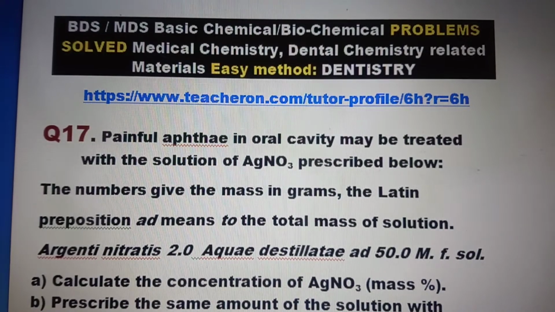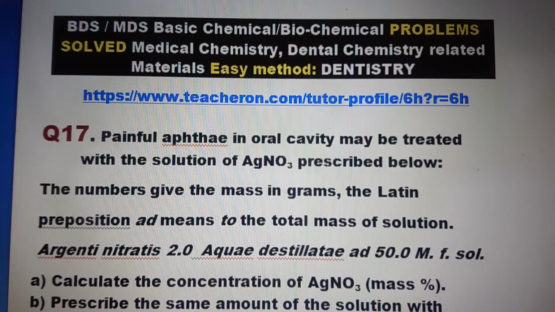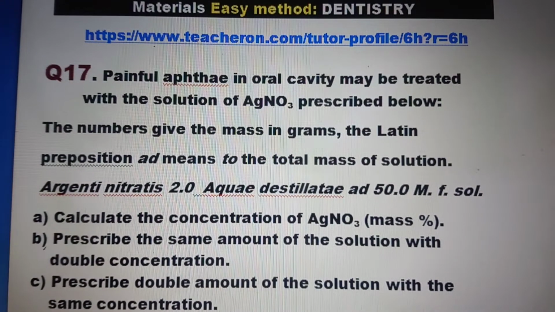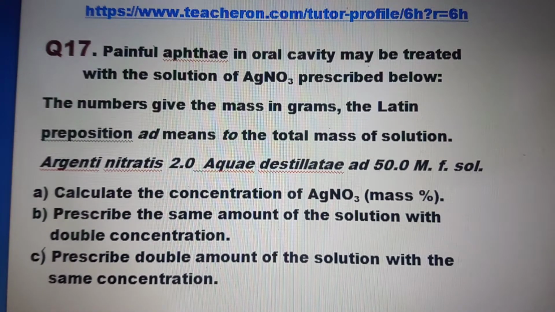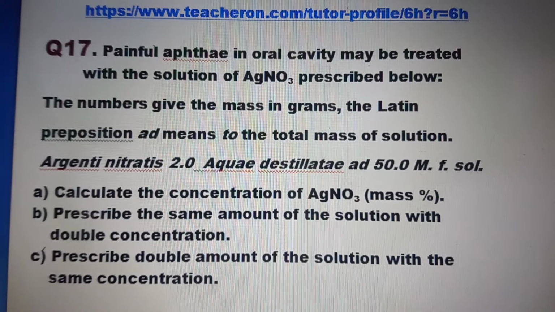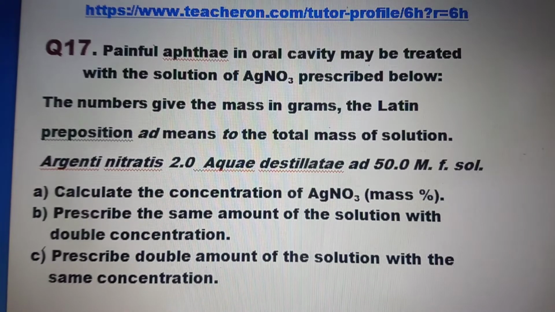So we have 3 problems here. A: calculate the concentration of silver nitrate in mass percentage. B: prescribe the same amount of the solution with double concentration. And C: prescribe double the amount of the solution with the same concentration. How to solve such problems? We have 2 grams of silver nitrate present in altogether 50 grams of the solution. So mass percentage can be calculated as follows.